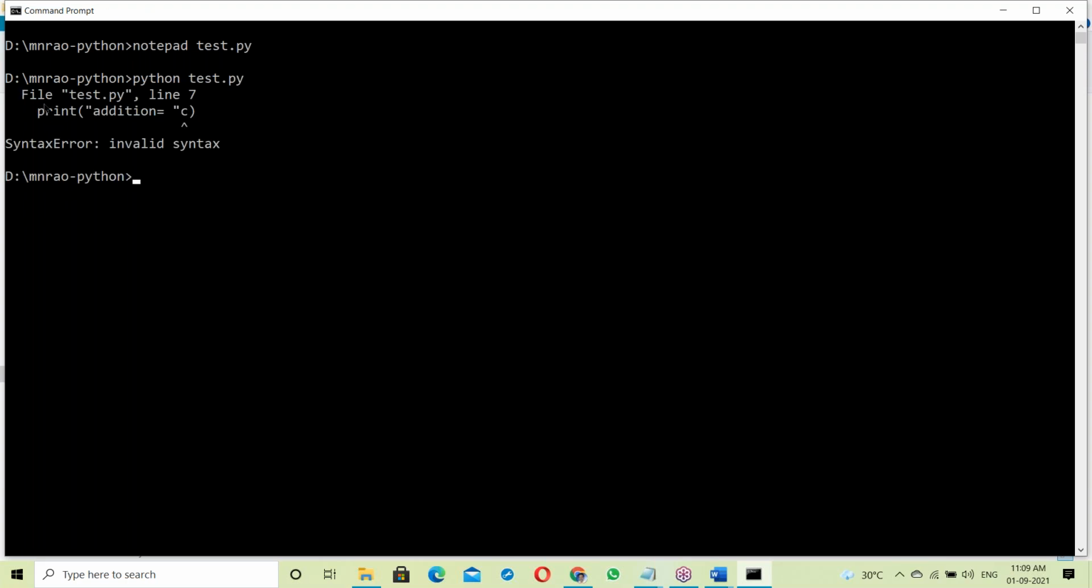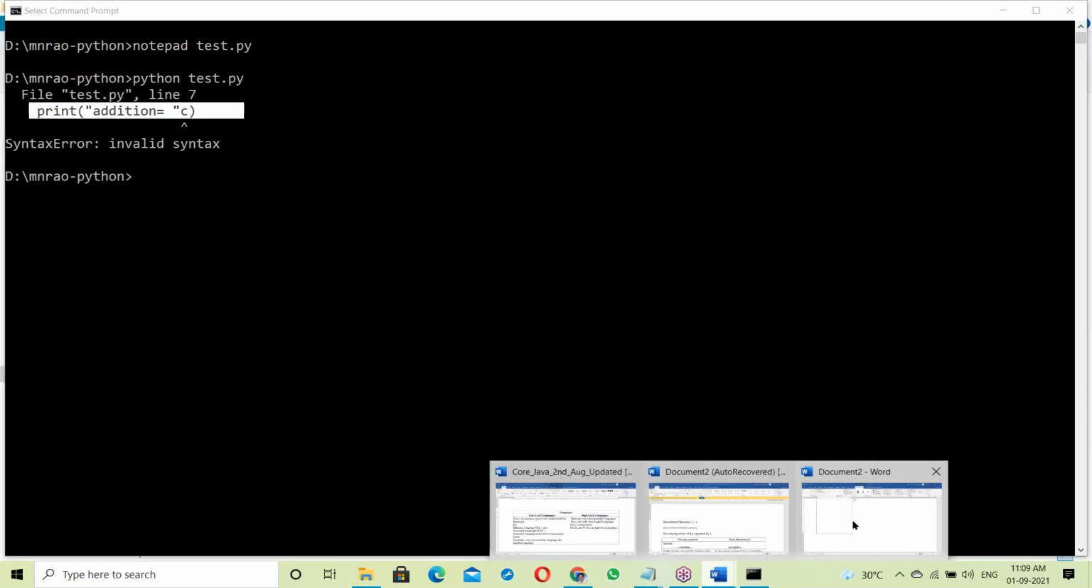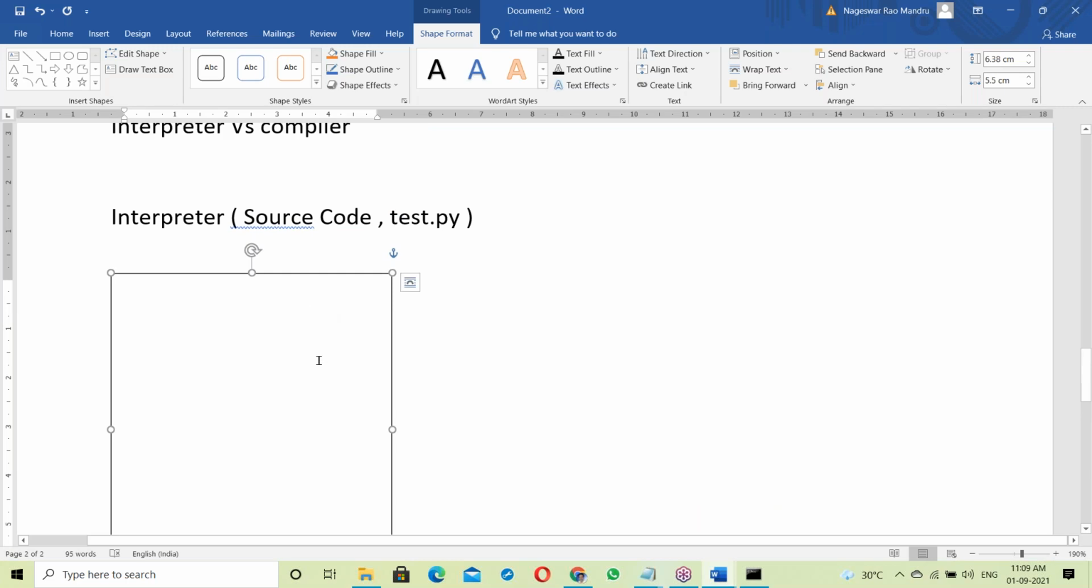See this error at the 7th line. At the 7th line it stops. It's not checking for the next errors. Actually there are three mistakes in the script, but it shows only one error. So what happens here with an interpreter based language? Let us see.